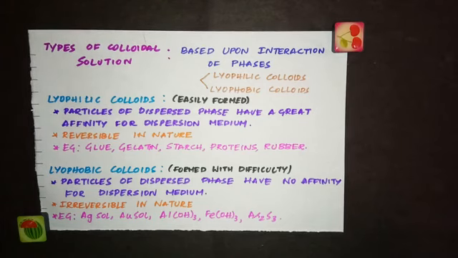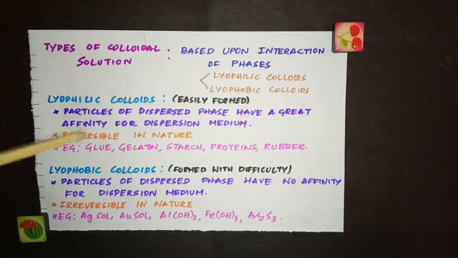And in the same way, if these colloids get precipitated, you should know the difference between colloids and the precipitate. In colloids, the dispersed phase is suspended in the dispersion medium. In the case of precipitate, the solute particles will settle down at the bottom. We can change these colloids into precipitate.